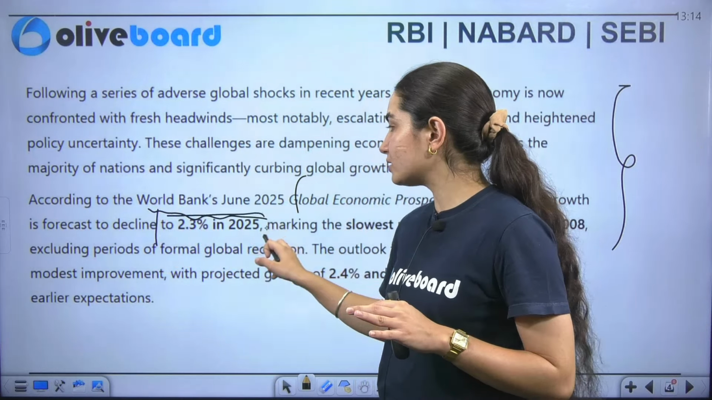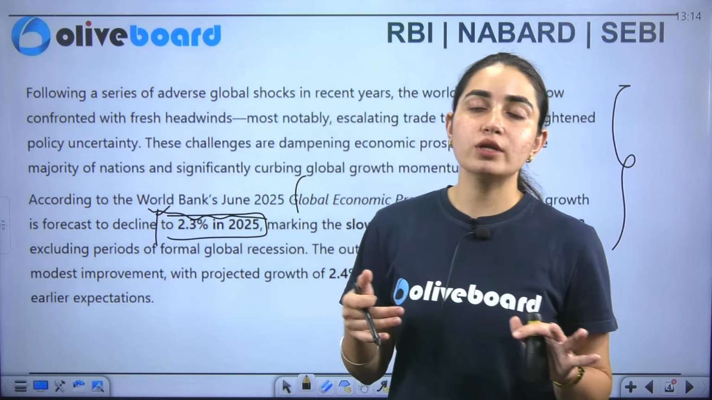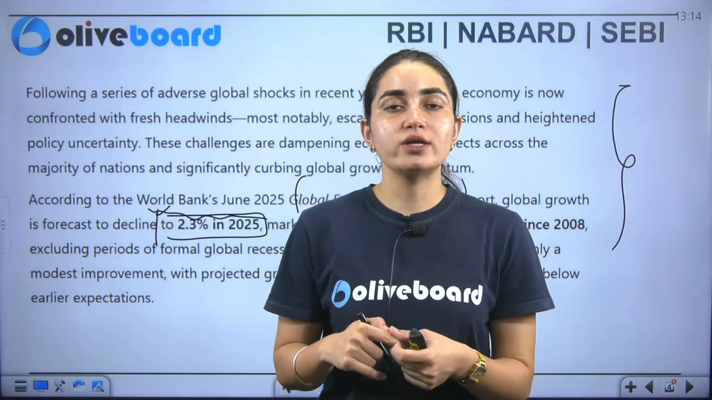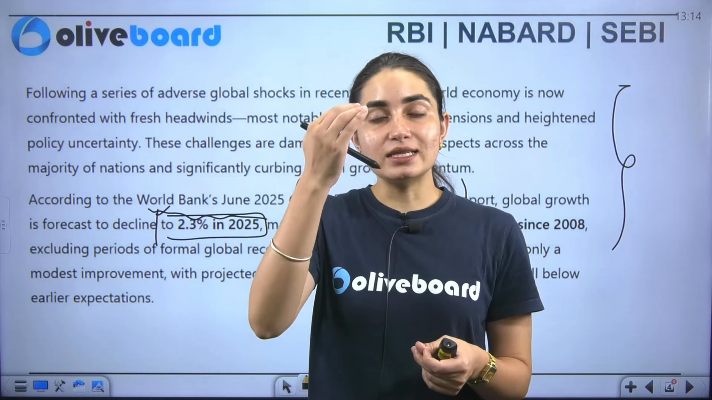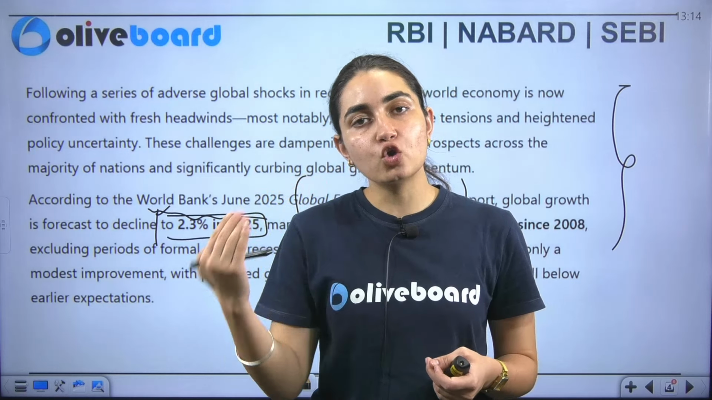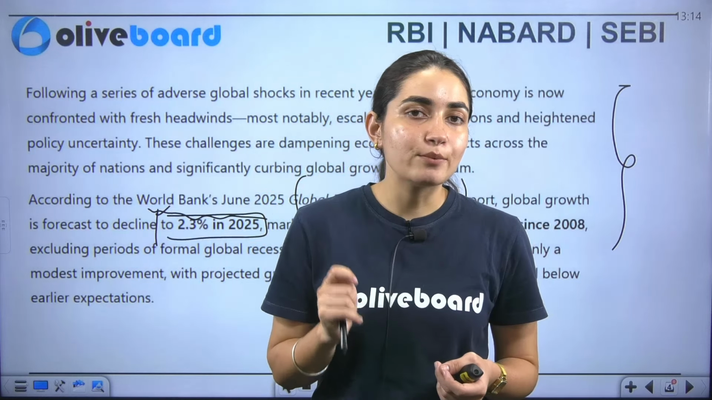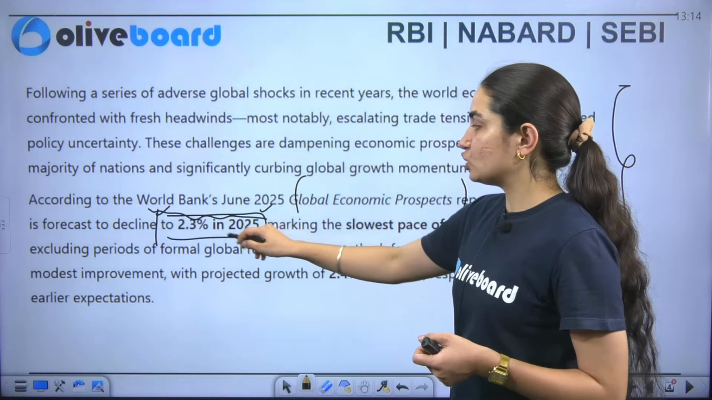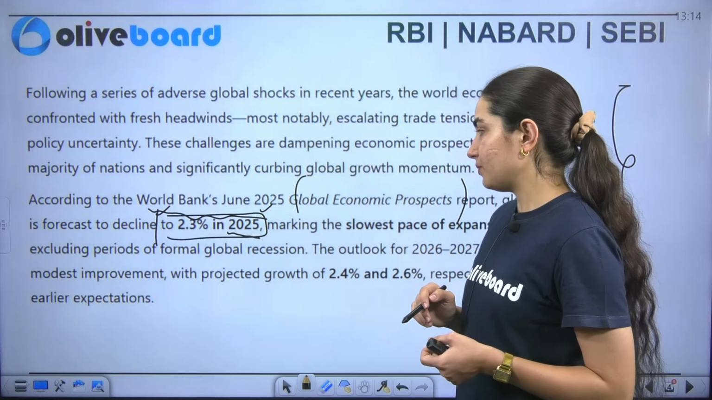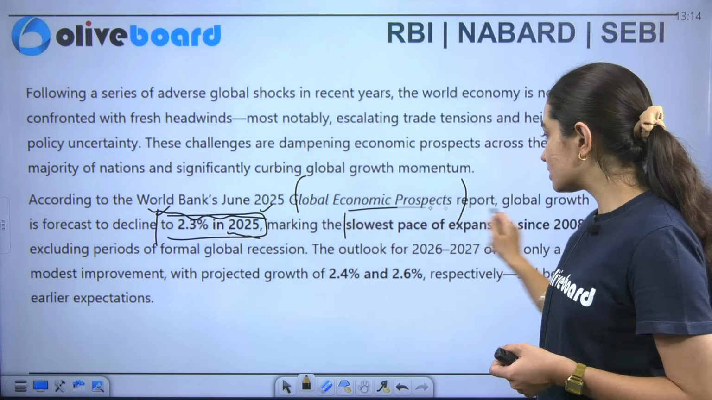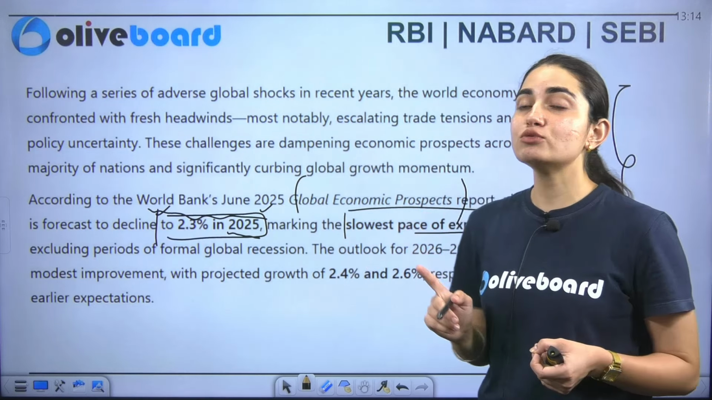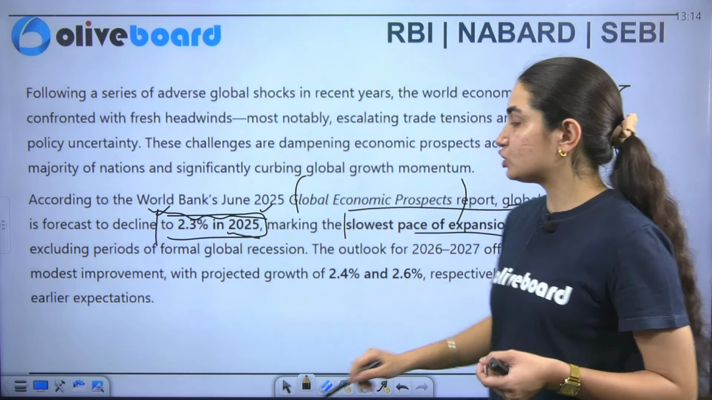So this data is important from an examination perspective: when it comes to global economic shocks, what is the after effect of it? Decrease in the growth of global economies. What is the number here, beta? That is 2.3% in 2025.